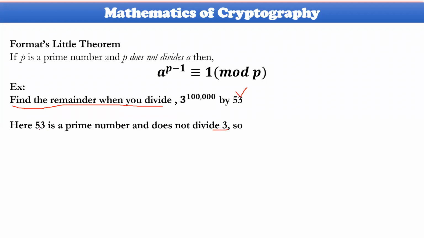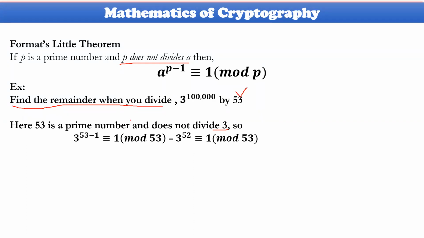So 53 is a prime number. p should not divide a completely. So a modulus of p must not be equal to 0. That must be satisfied. Yes, it is satisfied here. So this problem will be continued. How this could be continued is 3 power 53 minus 1 is equal to 1.